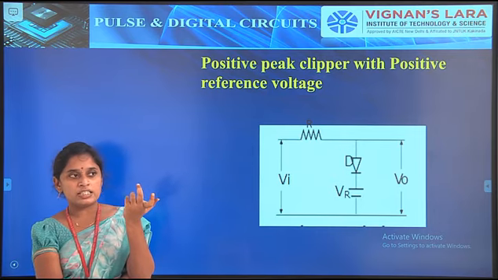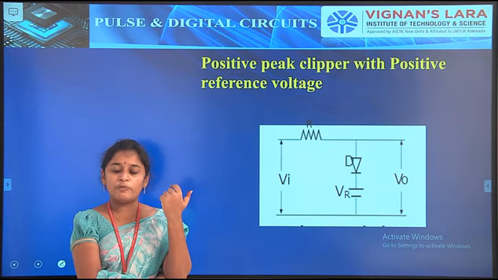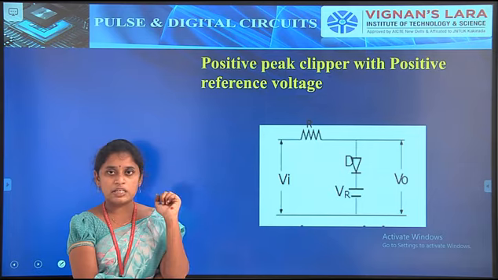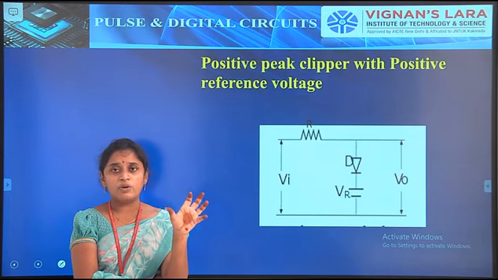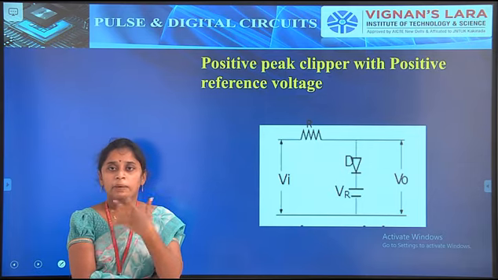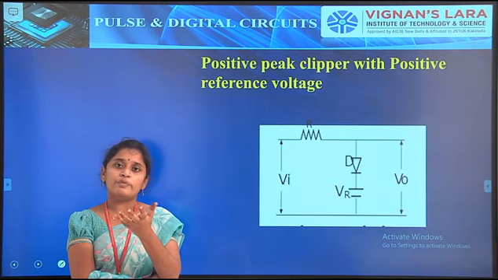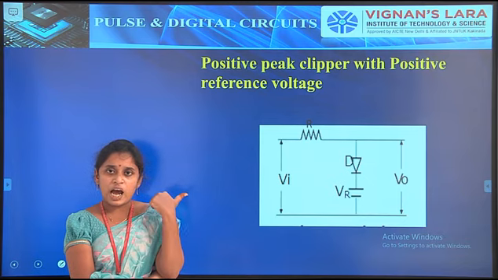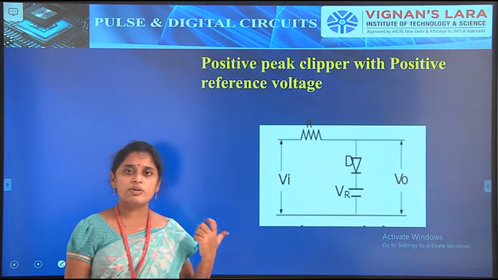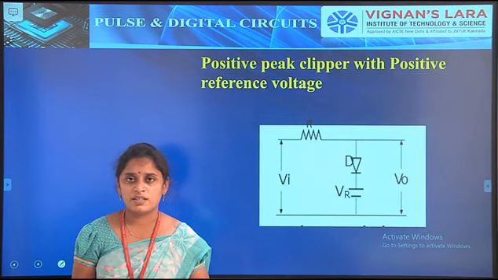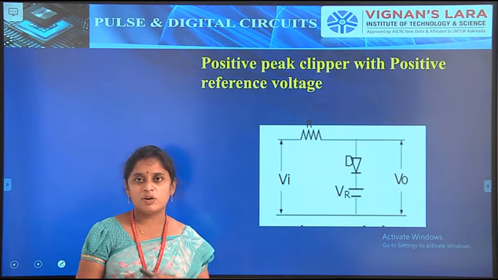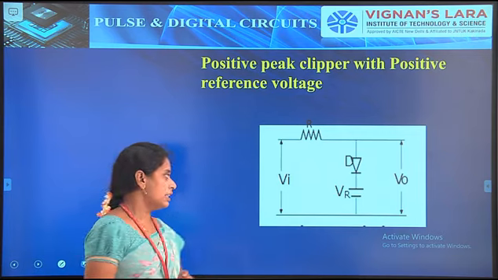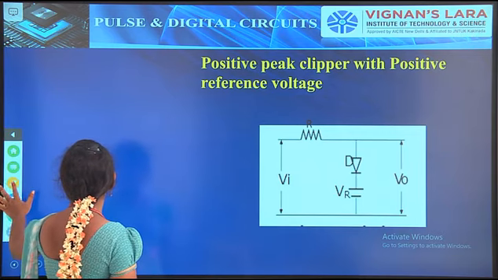Positive reference is nothing but this: one terminal of the diode is connected to the input through a resistor. In the zero-reference case, the other terminal of the diode is connected to the ground. But here, the other terminal of the diode is connected to a reference voltage. Which reference do we use here? We use the positive reference voltage, which we take as VR. That is a positive reference voltage signal.